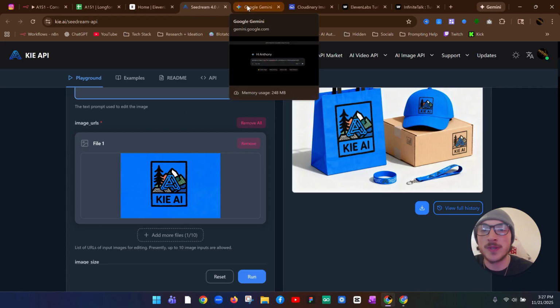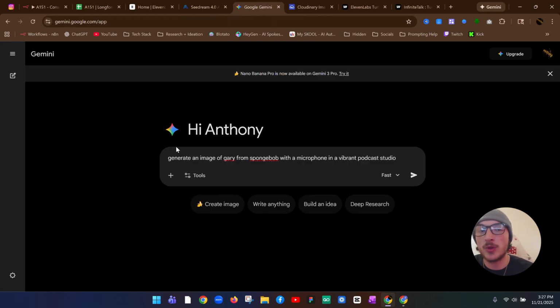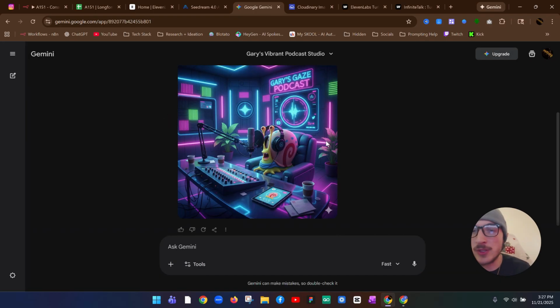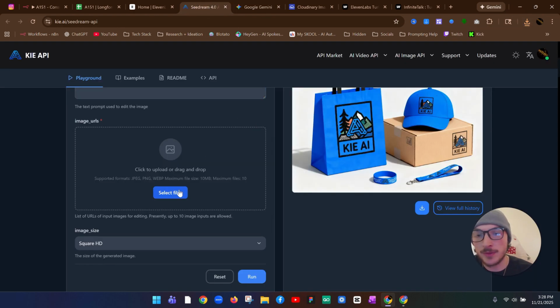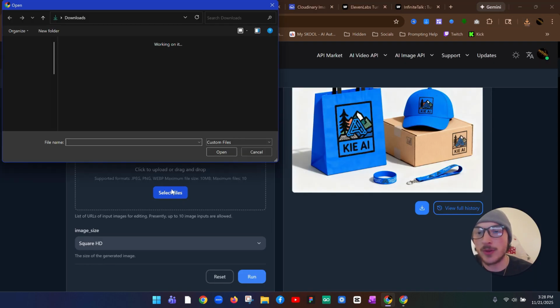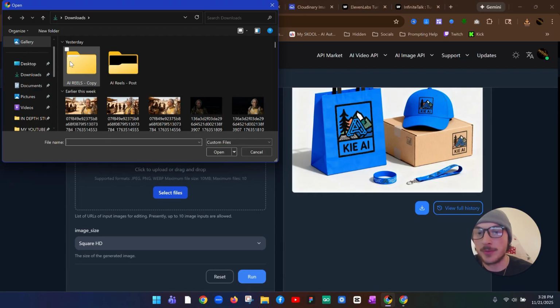And to do that, you can come over to Google Gemini, and it will allow you to create an image for free. So just type in something like this for your character, click submit, and you can see we got a crazy looking image of Gary in his own podcast studio. Looks pretty high tech. Let's download that image, and then we're going to come back over to Seeddream. We're going to remove this one, and we're going to pick the one that we just downloaded from Gemini. Should be right up here.